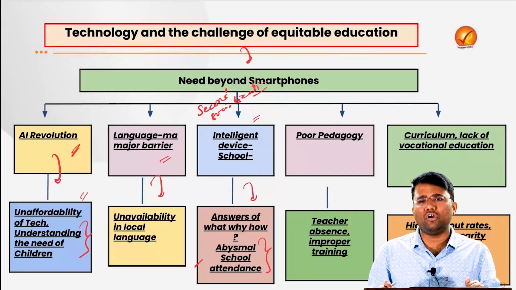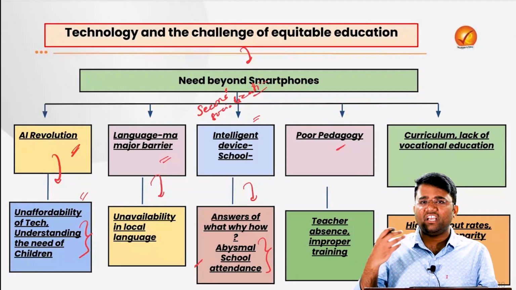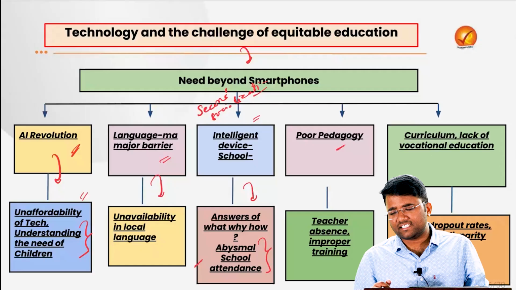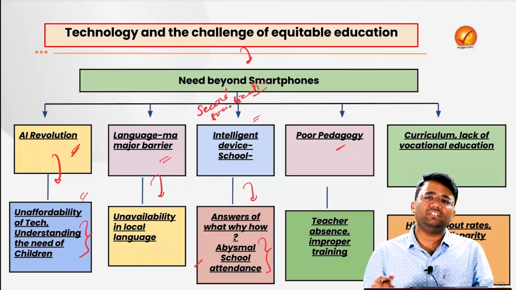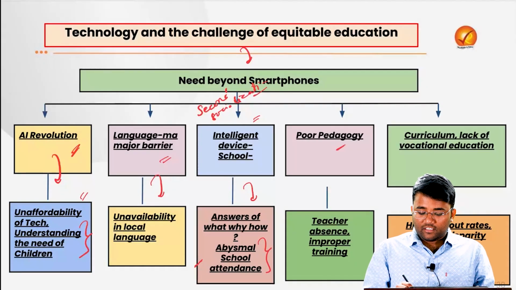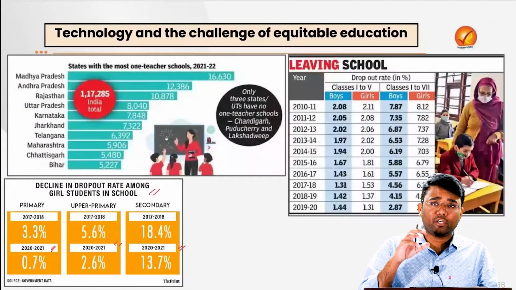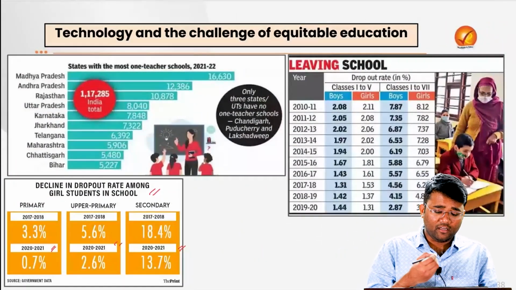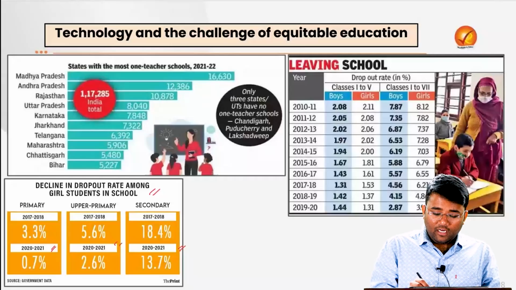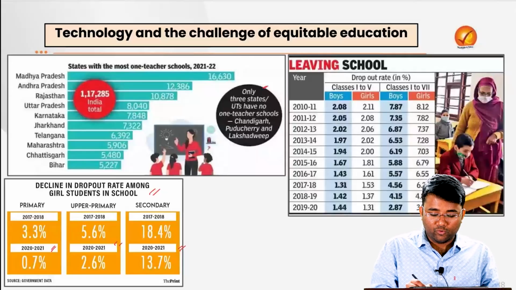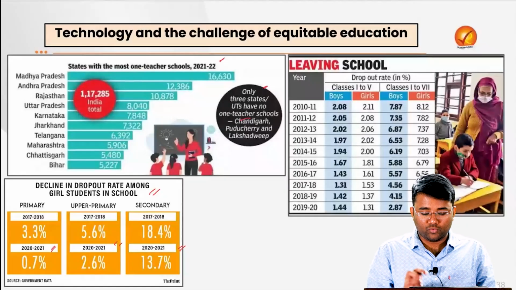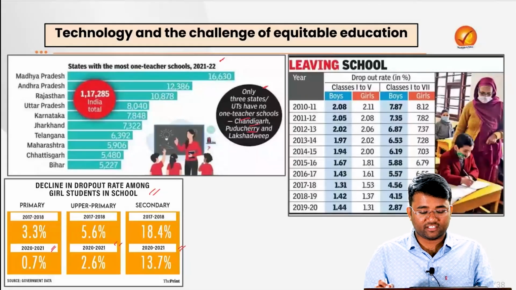Also, the poor pedagogy, because of the lack of proper training and capacity building of teachers, and teachers' absence, which is also one of the major issues. The teacher-pupil ratio is also a major issue: only 3 states or UTs in 2021-22 had no single-teacher school, that is Chandigarh, Puducherry and Lakshadweep.